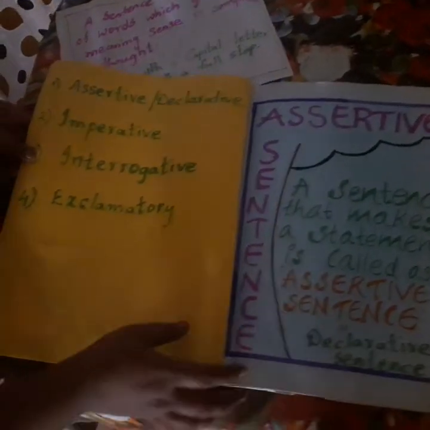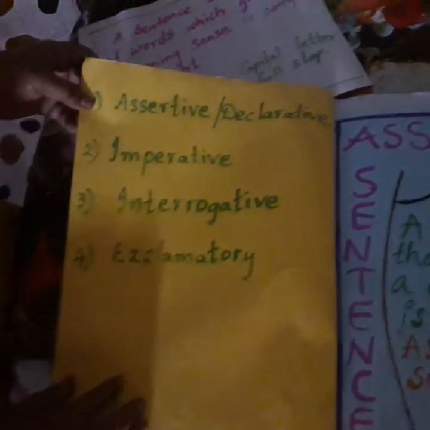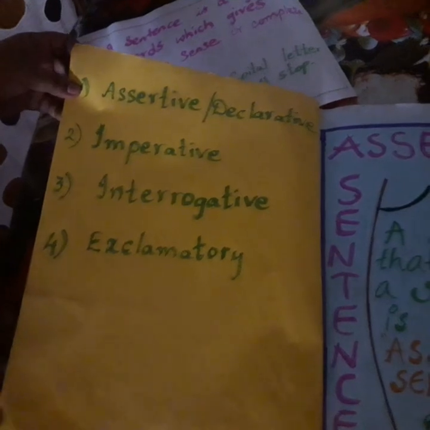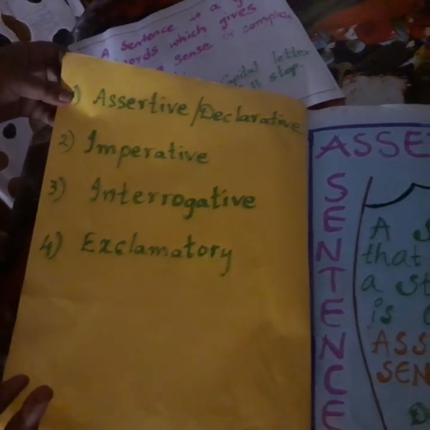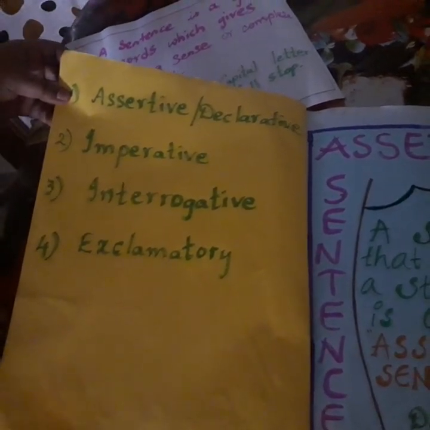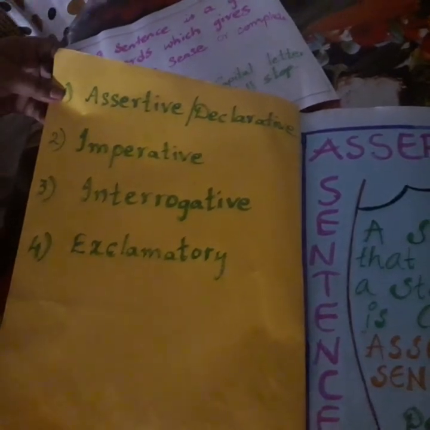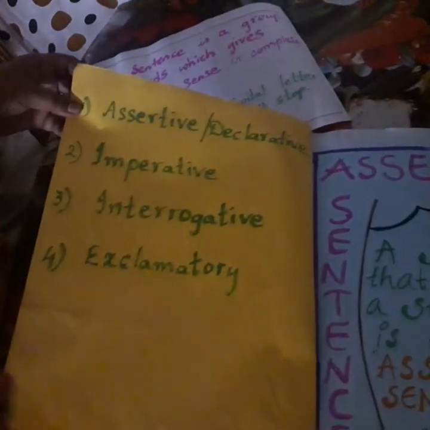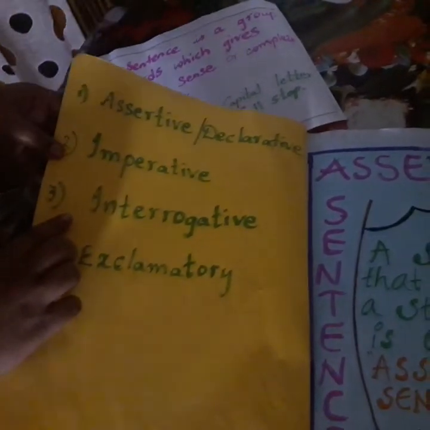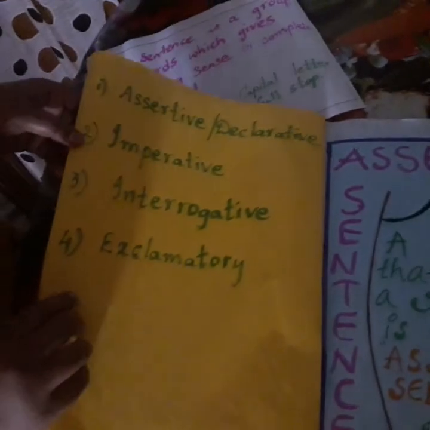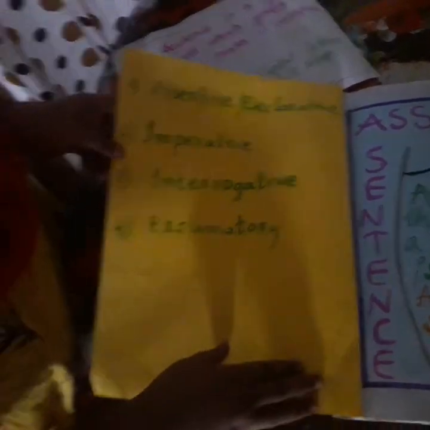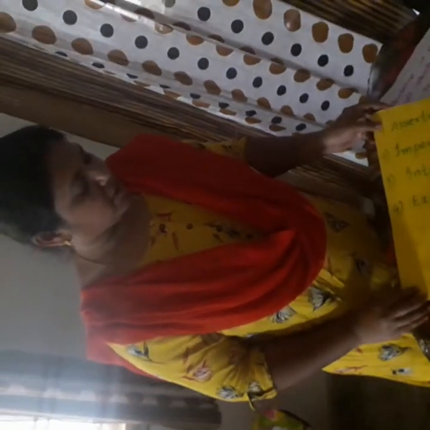So children, I think you all have understood the four types of sentences. Let me rewind once again. The first one is assertive, declarative, imperative, interrogative, exclamatory. Assertive is nothing but a statement, a simple sentence when you speak, like the sun sets in the west, the sun rises in the east. All these simple sentences come under this. And imperative is nothing but giving suggestions or commands using please, ordering, all that. And interrogative is a questioning form ending with the question mark. Exclamatory is where we use the exclamatory mark which gives a sudden shock or surprise. And children, please do write some more examples for all these sentences.